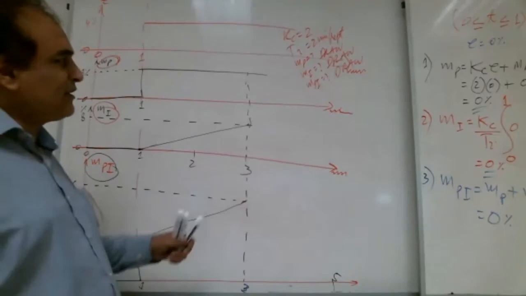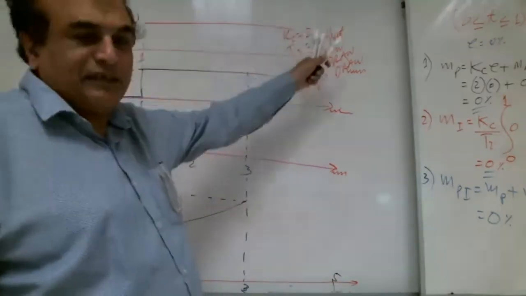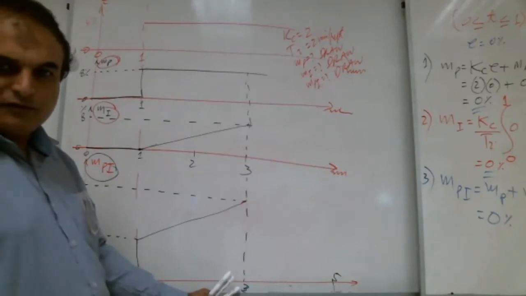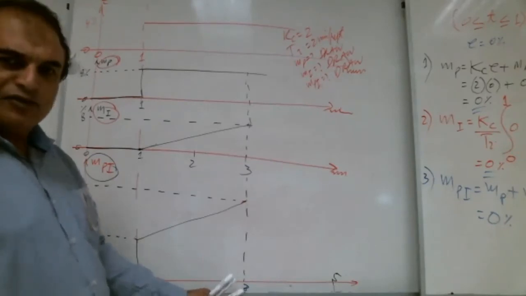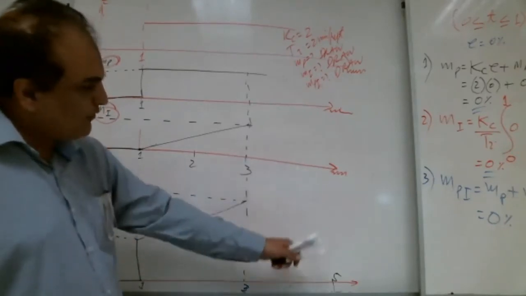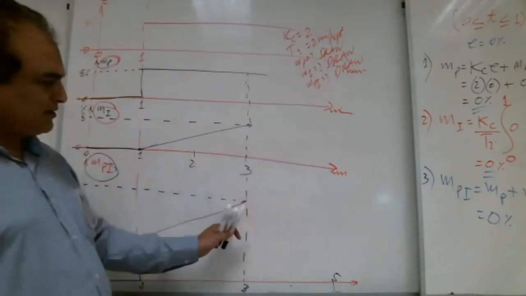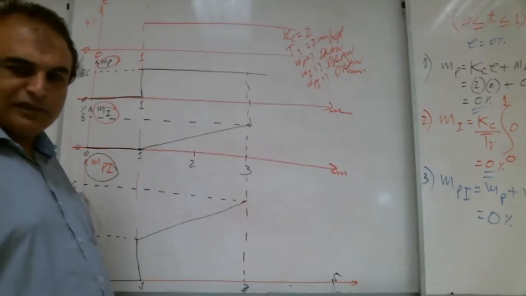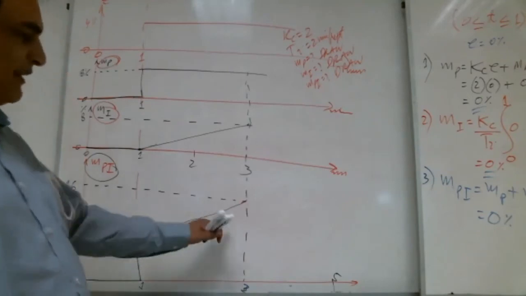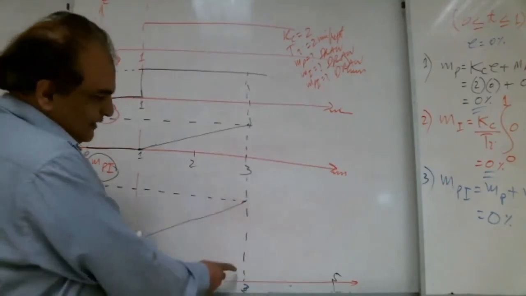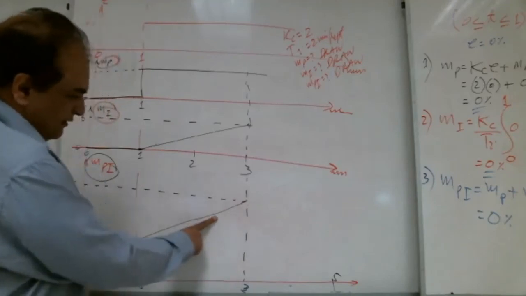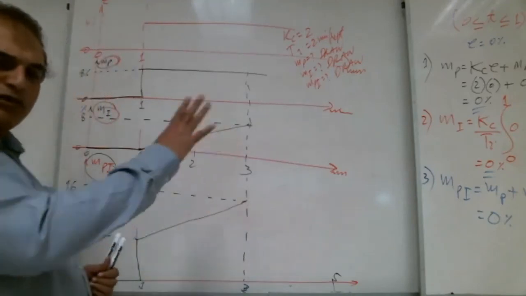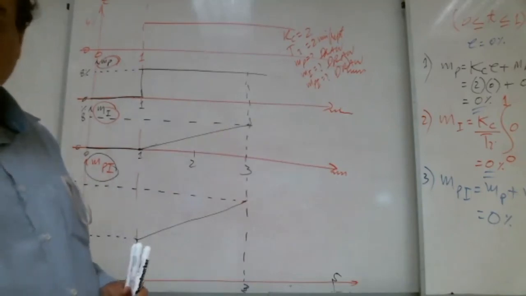A lot of brothers are writing 2 because the integral time is 2 minutes per repeat. So 3 plus 2, how much? 5. So if you wanna go more, go up to 5. Otherwise, just stop here. Right? Yes, teacher, right. That's what I wanna say. So this is one repeat. From 1 to 3, 3 minus 1, 2 minutes, one repeat. Don't go more than that. Shabab with me?